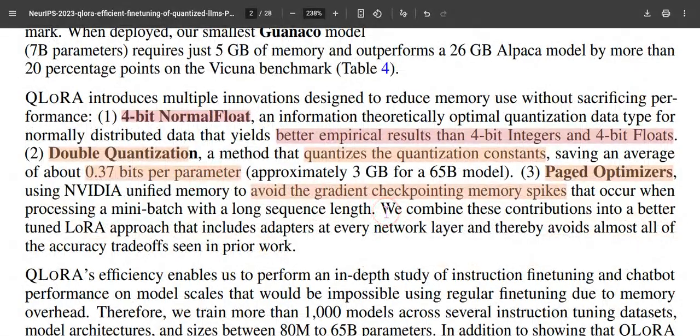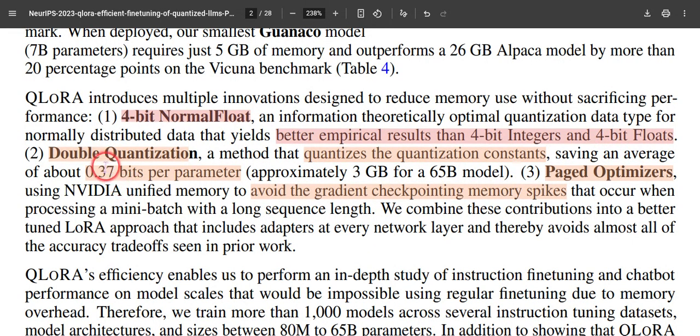In addition to the low rank adaptation I introduced in the last paper, there is a 4-bit NormalFloat, a new way of quantizing the weights, instead of going for 4-bit integers or 4-bit floats.